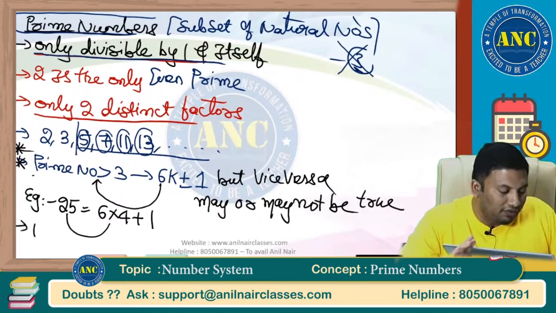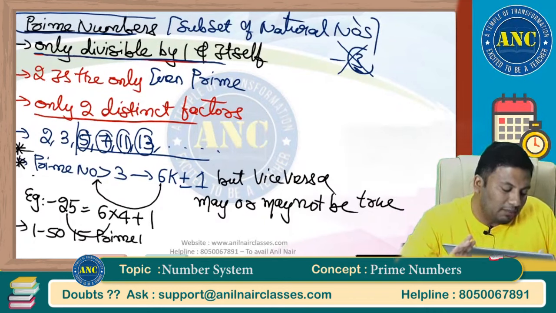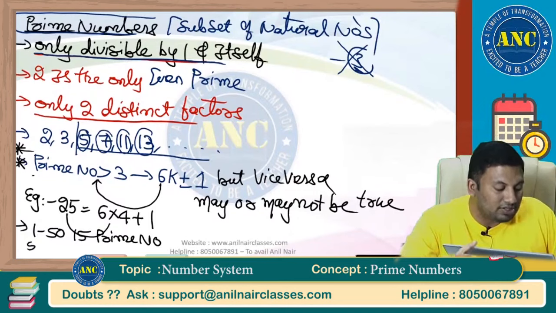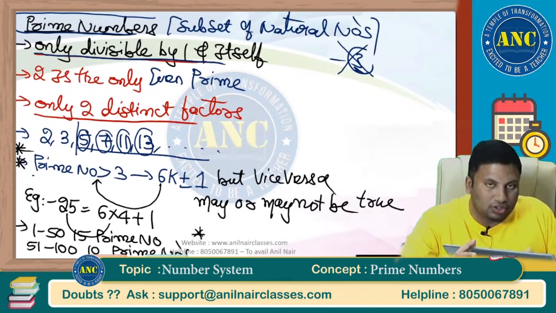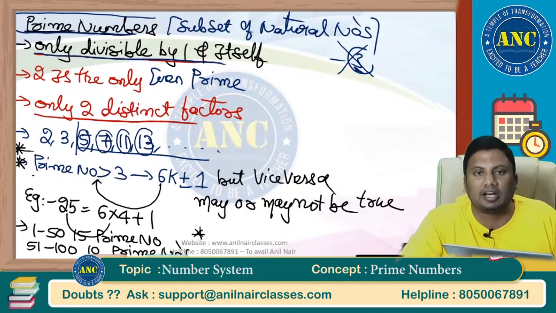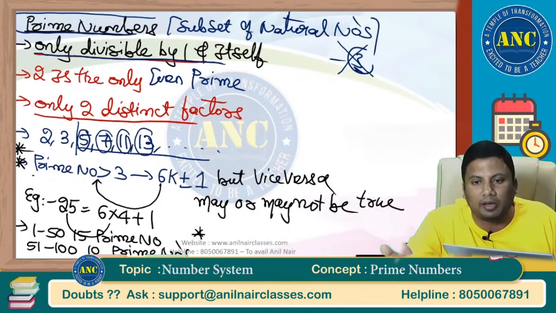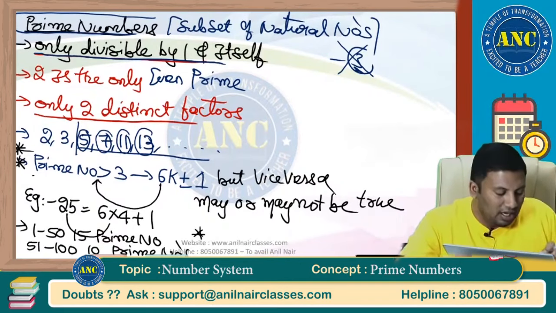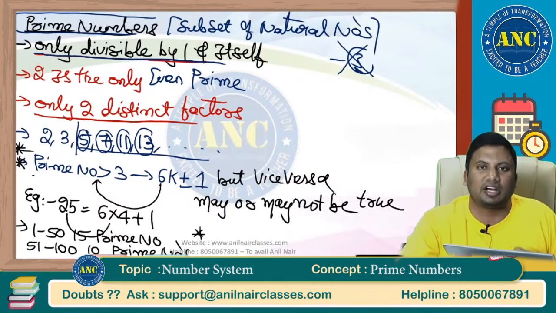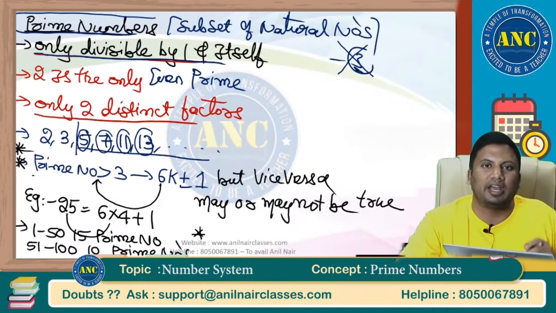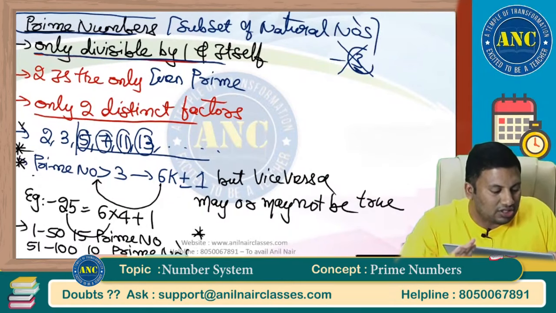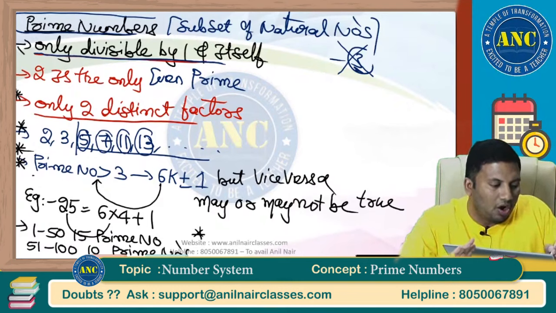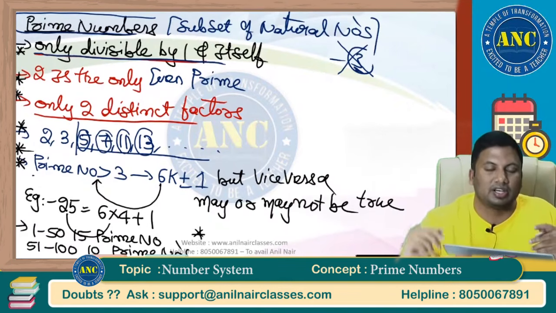Next one, 1 to 50, there are 15 prime numbers. This is used when asked in how many ways you can write a number as a product of 2 co-prime numbers. 51 to 100, there are 10 prime numbers. This concept is used to write down in how many ways 100 factorial can be written as a product of 2 co-primes in an unordered pair or an ordered pair. If you know this last line directly, you will say the answer is 2 power 25. Unordered, you will take half of 2 power 25. All the 4 important things we will discuss through problems.